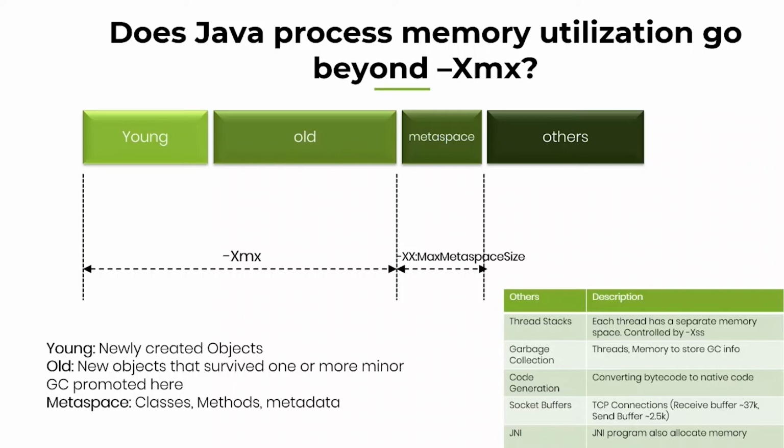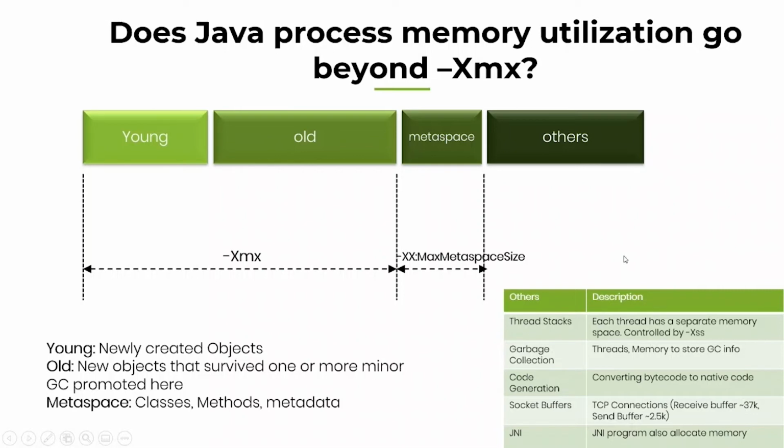Suppose your application is using JNI, Java Native Interface, to talk with a C or C++ application. Those need memory, and that memory comes from this others region. Besides that, there are also file descriptors. Suppose your application is opening a lot of files to read or write content, or it's writing to the application log file. All those need memory, and all of it comes from the others region.